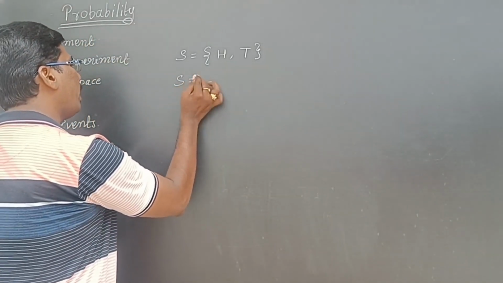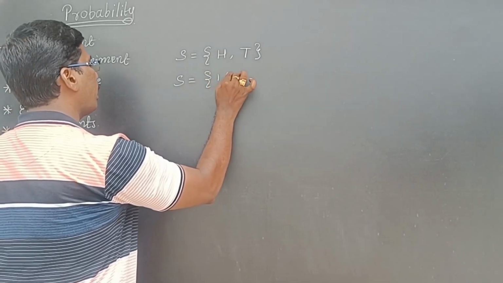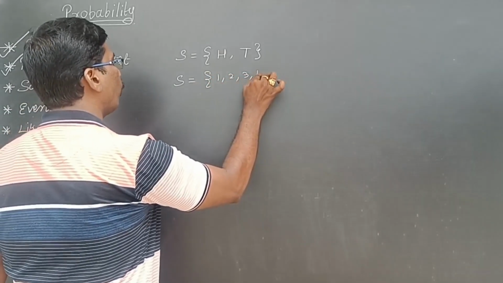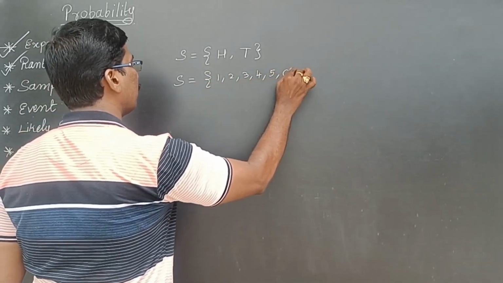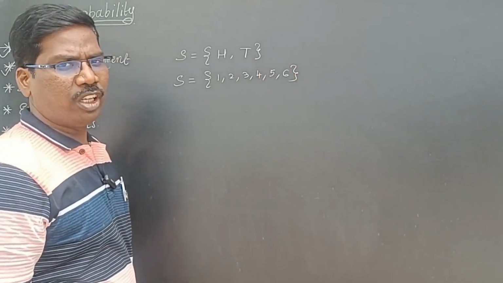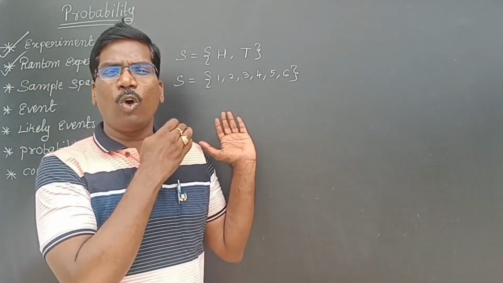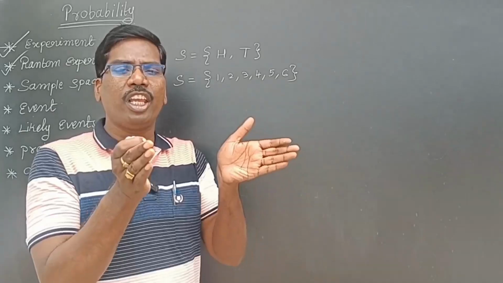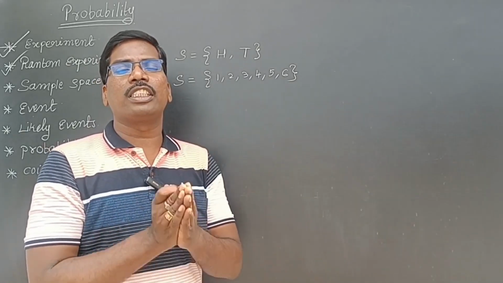For throwing a dice, I can get 1, 2, 3, 4, 5, 6. There are 6 outcomes for throwing a dice. If I keep the total outcomes in one set, that is called sample space.